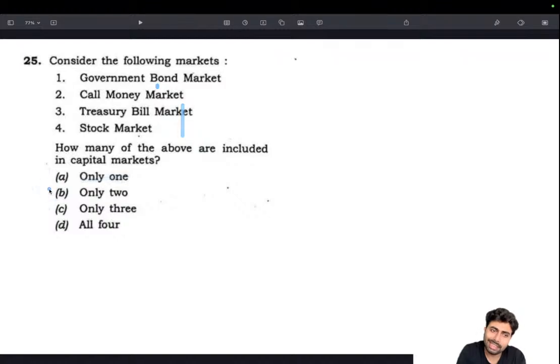So it's very logically we have arrived at an answer B, just because we knew that the duration of these things have got a similarity. Some are short term, some are long term. Even though we don't know the answer, we can arrive at the answer. But capital market and money market are very core topics of economy. Never miss that.